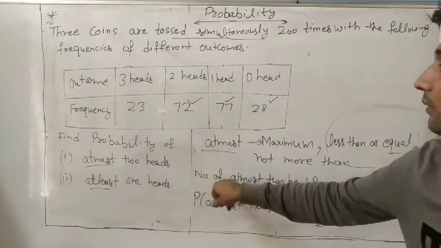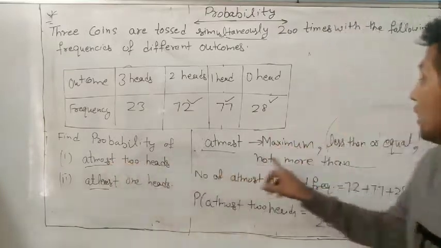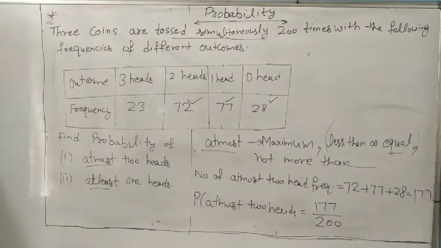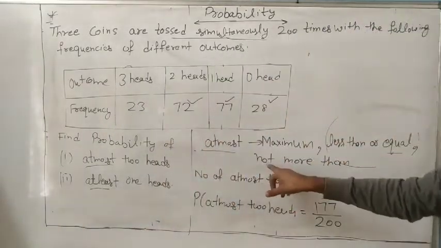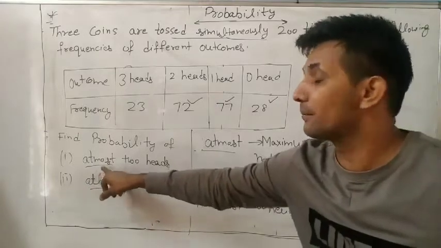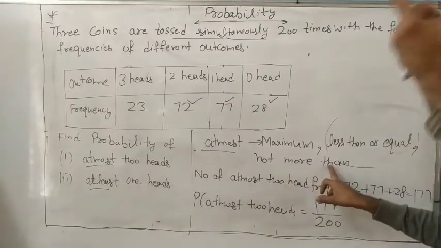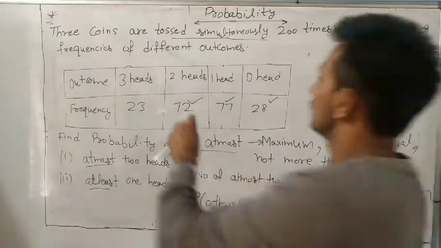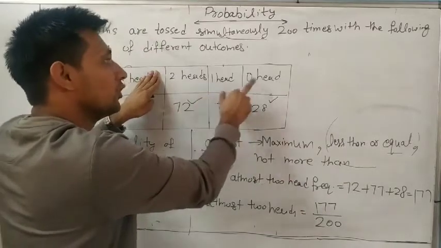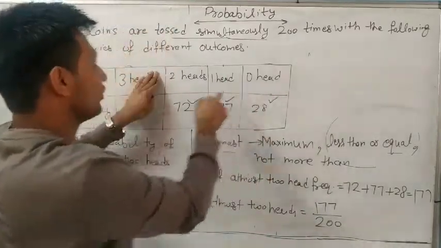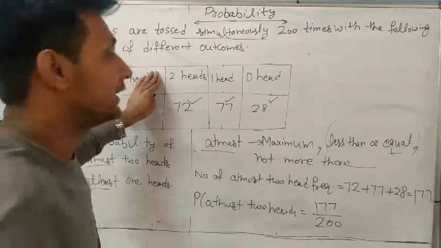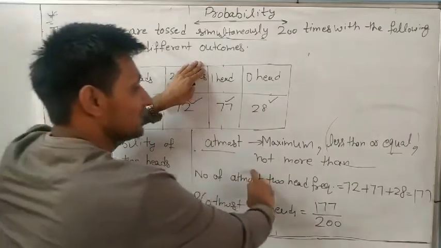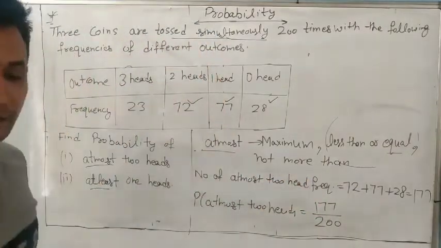We want to find the probability of at most 2 heads. So less than or equal to 2. Or you can remember it as not more than. At most 2 heads means not more than 2 heads. So we have to take all which are not more than 2. Is 1 more than 2? No, it is also included. Is 0 more than 2? No, it is also included. Is 2 more than 2? No, it is also included. But 3 heads, is 3 more than 2? Yes, so it is not included. Understand it?